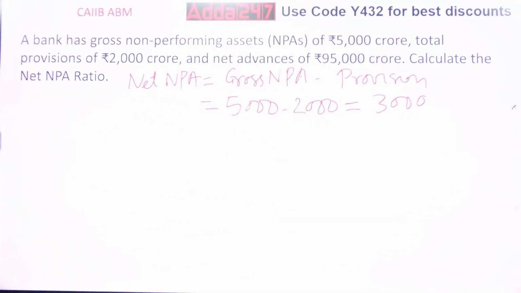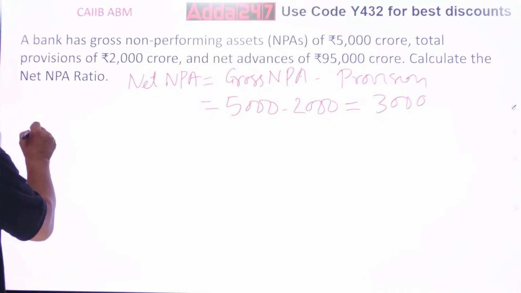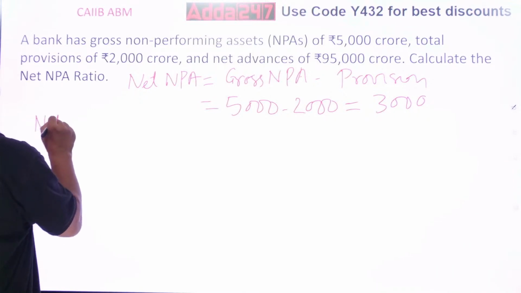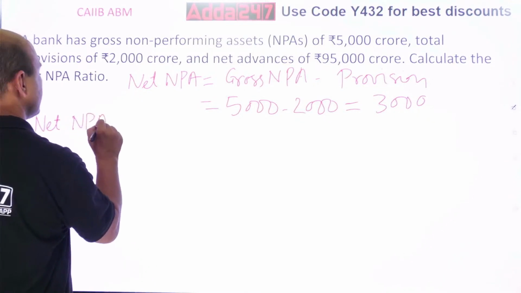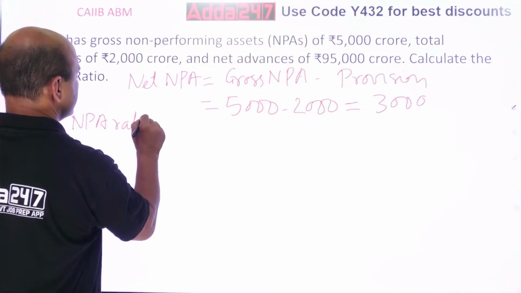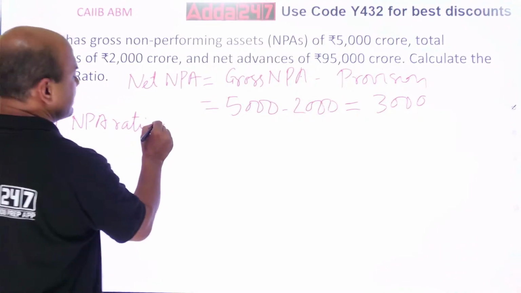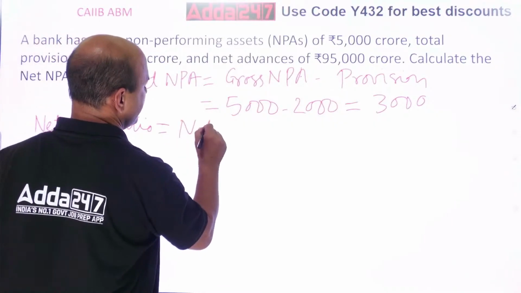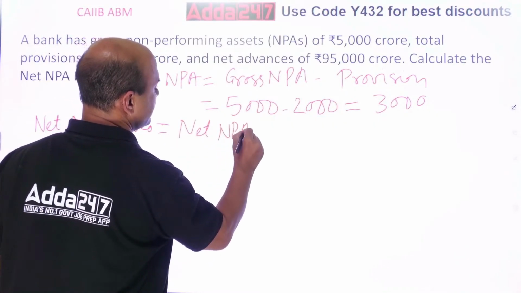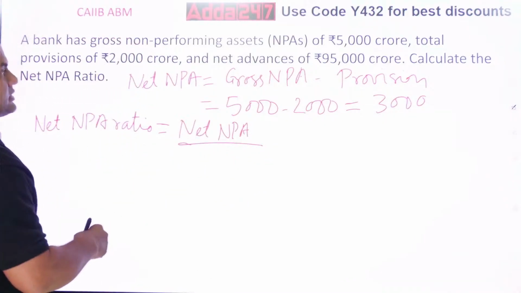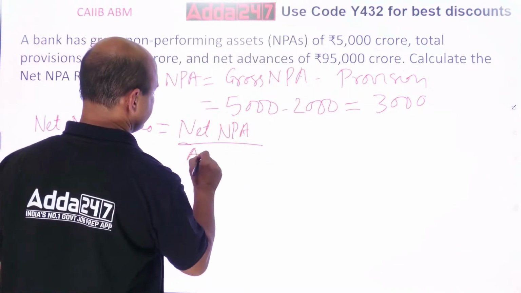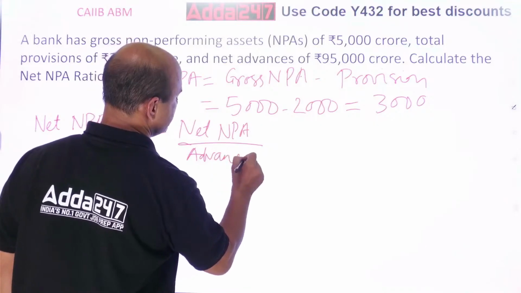Now what do I want? Net NPA I have got, but my question is net NPA ratio. So net NPA ratio equals, kindly note, net NPA divided by net advances. Whatever net advances are given.